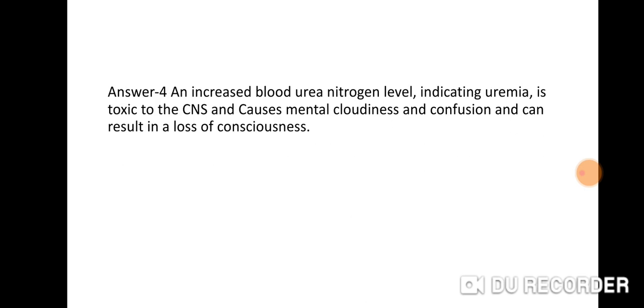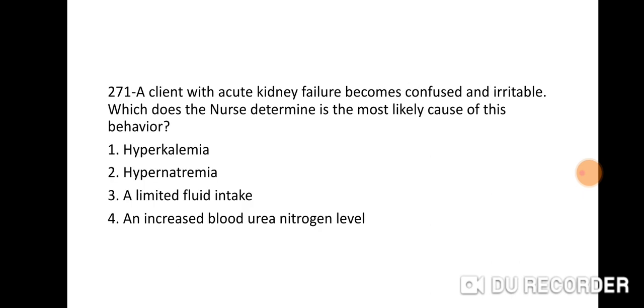An increased blood urea nitrogen level indicating uremia is toxic to the CNS, central nervous system, and causes mental cloudiness and confusion and can result in a loss of consciousness. Okay, right answer is 4, an increased BUN level.